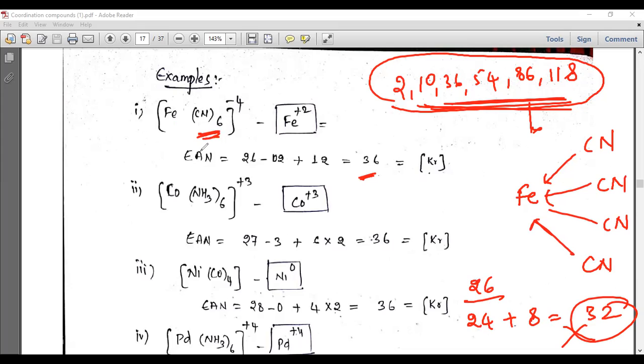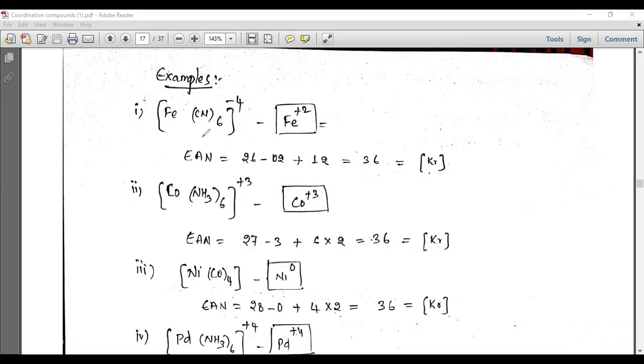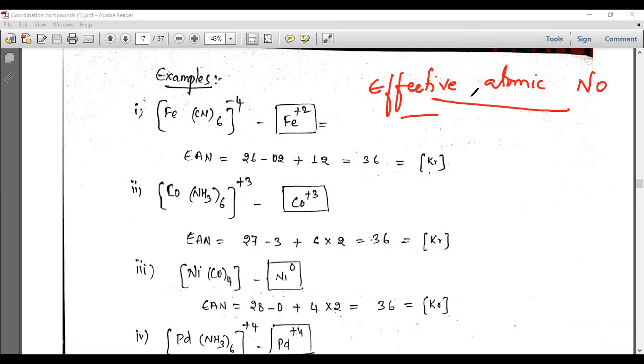So here is the way to calculate the oxidation state and the total number of electrons. So what actually is this EAN rule? What is the EAN rule? Remember this now: effective atomic number. Effective means the effect is from the ligand.